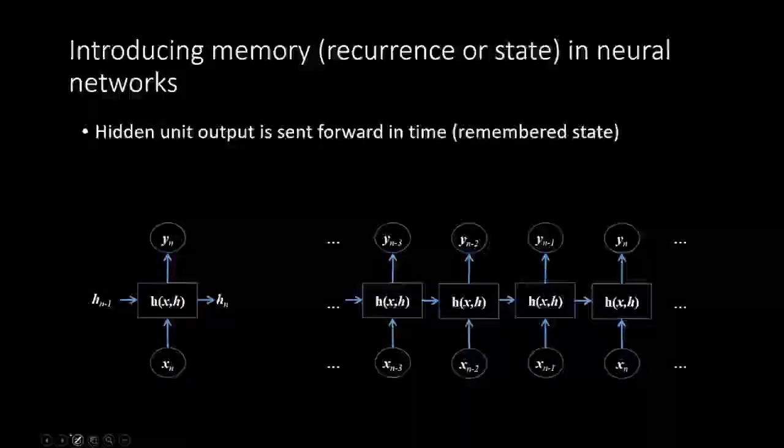So for time series and for natural languages where you have an order of words, we need some special structures to map long range dependencies.